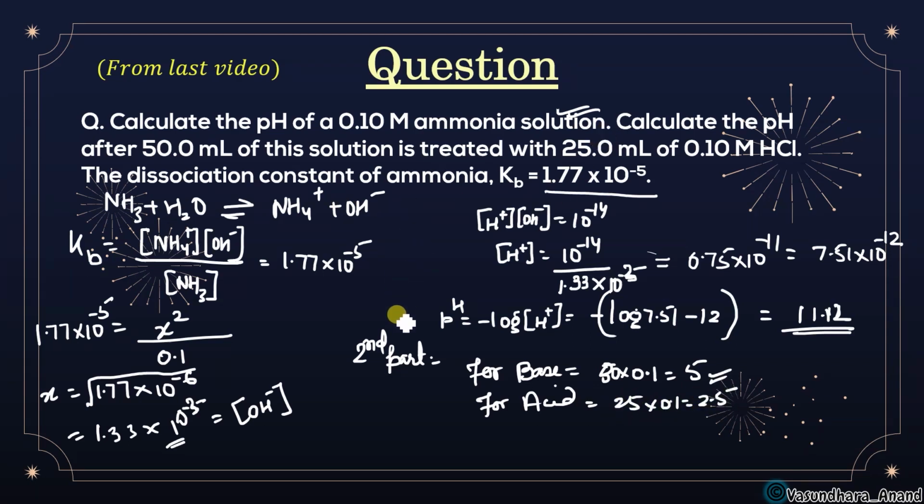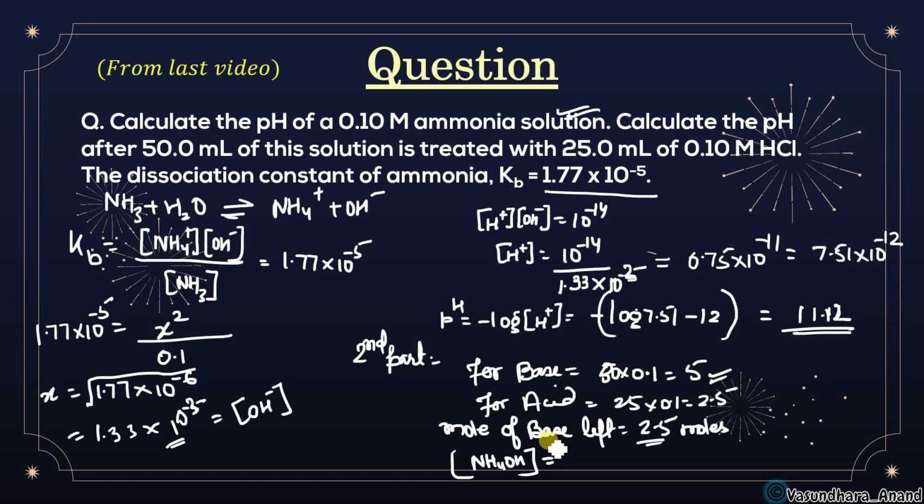So here, moles of base left will be 5 minus 2.5, that is 2.5. This much is the moles of base. And what will be the base over here? Obviously ammonium hydroxide, because NH3 reacts in the water, so this is going to be the NH4OH concentration.